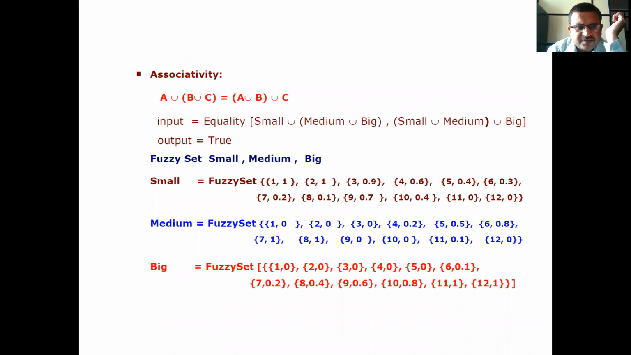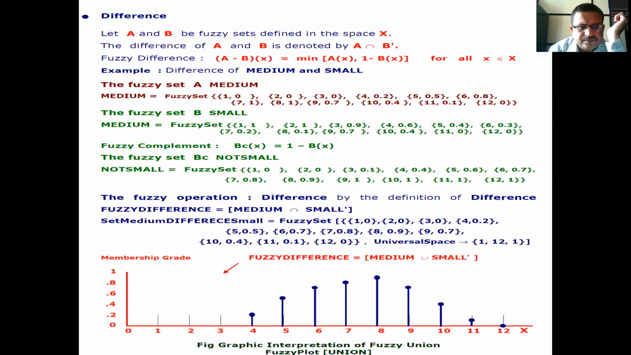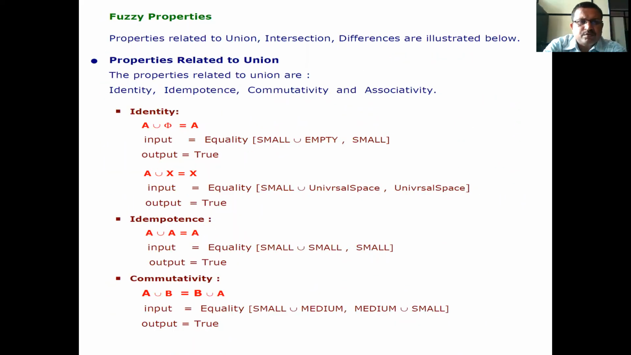Therefore, fuzzy properties. Properties related to union, intersection, and difference are illustrated below. The properties related to union are identity, idempotence, commutativity, and associativity. Identity: A union phi is equal to A. That is, input is equality of small union empty comma small. Output is true. Therefore, A union X is equal to X.